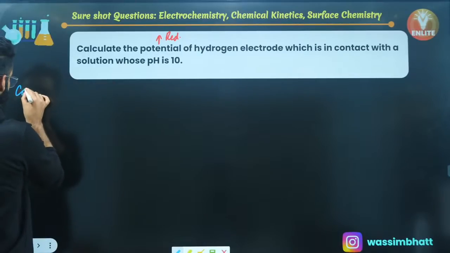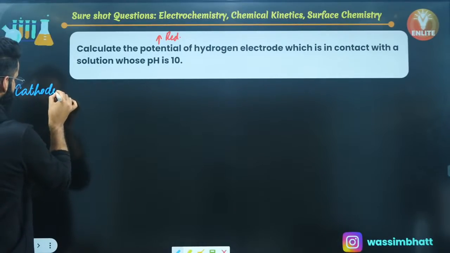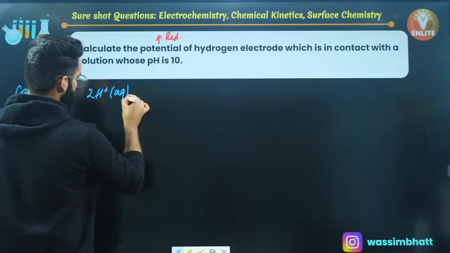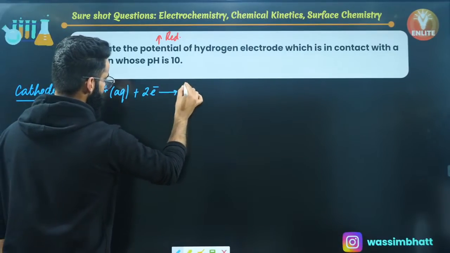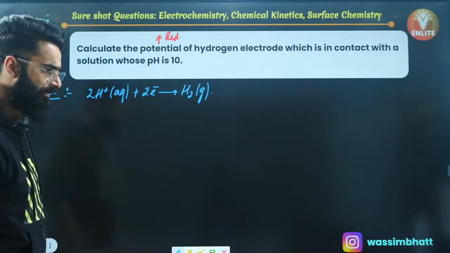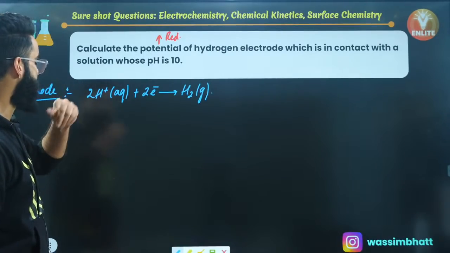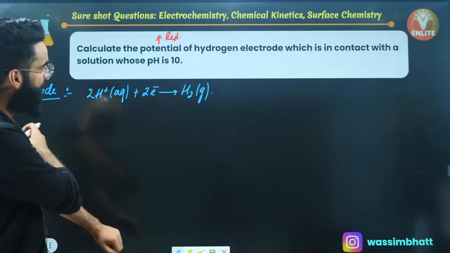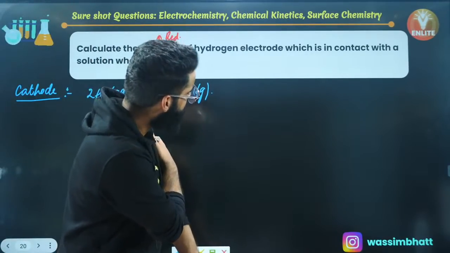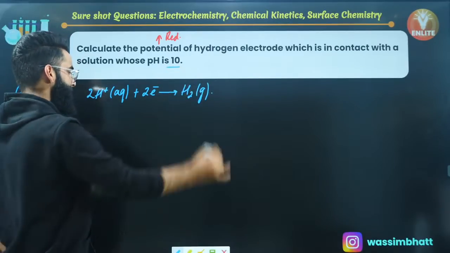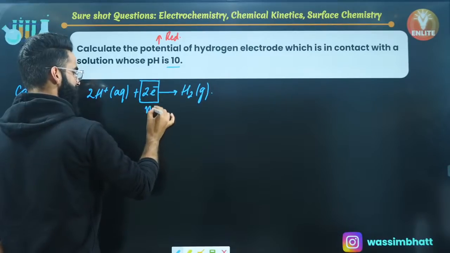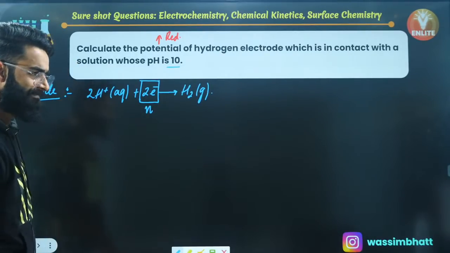When hydrogen electrode behaves like the cathode, what is the reaction which will be taking place there? It's simple: 2H+ plus 2 electrons gives H2 gas. Every one of you will be knowing this reduction reaction. Now people, have a look. Calculate the potential of the hydrogen electrode which is in contact with the solution whose pH is 10. First, how many moles of electrons got exchanged in the net cell reaction? It's 2, so the N value is 2.